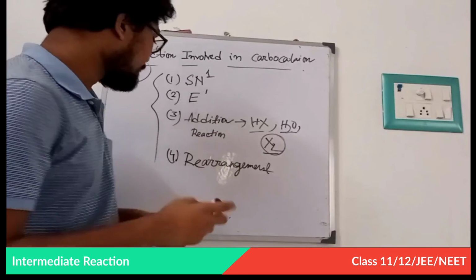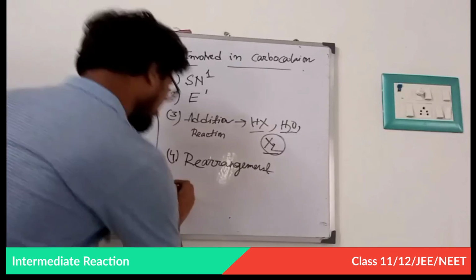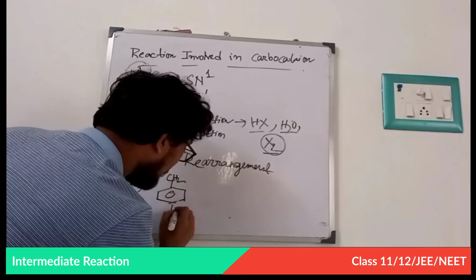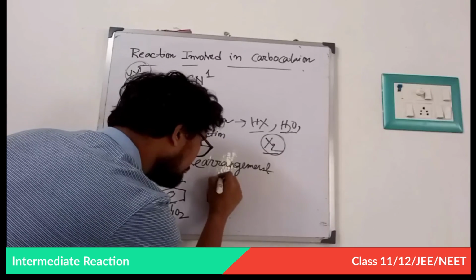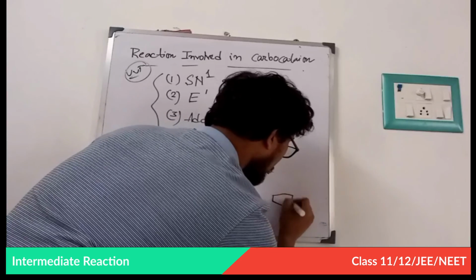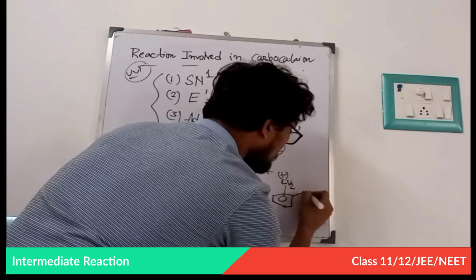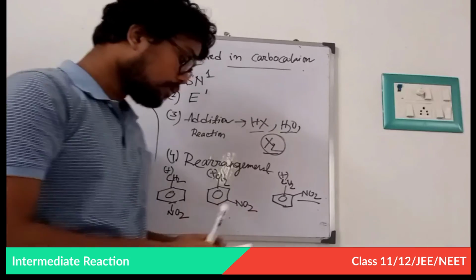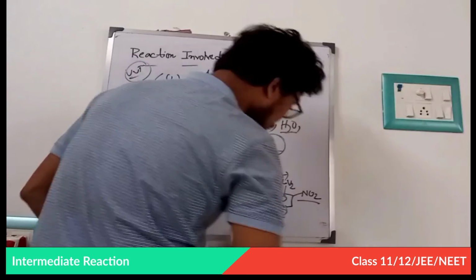Fine. So my homework problem is, write it down: this is a benzylic carbocation, with NO2 in the para position, in the meta position, and in the ortho position. Find out the stability order of these carbocations. This is a homework problem. If you have any problem, ask me in the comment section.